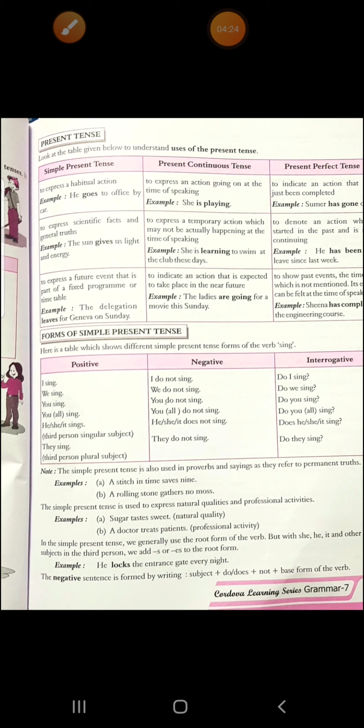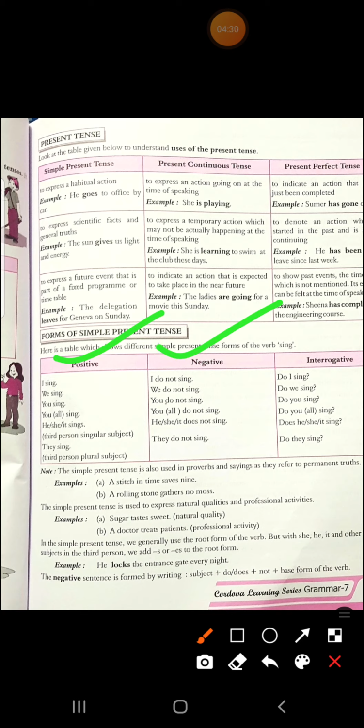Now let's see the forms of simple present tense. In the next table that is given here, we will see what the forms are. Different forms are given: first is positive, second is negative, third is interrogative. In the first one, see, I sing. Negative, I do not sing. Do I sing? So that is the interrogative. It is the same way everywhere here.